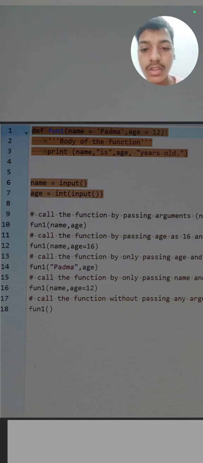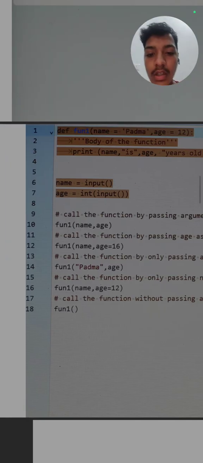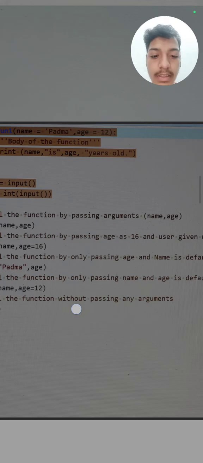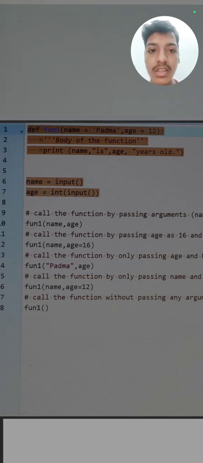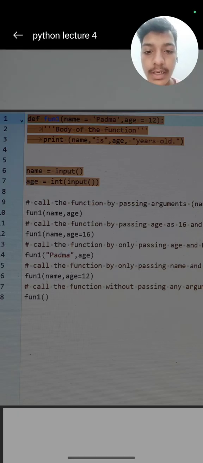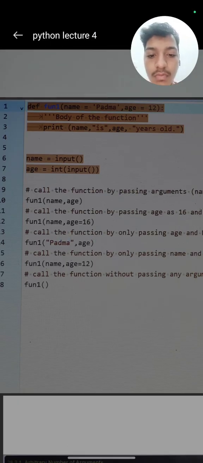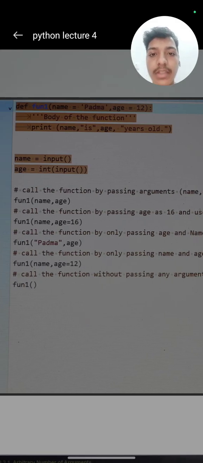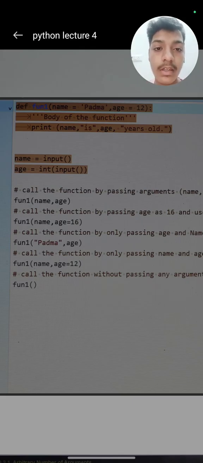This is the user given name which we have taken from the user, and age as 16, so comma age is equal to 16. So we can also pass the argument like this. Then we have to call the function by passing only age, and name is default. The default name is Padma, this is the default argument. Then we will call the function without passing the arguments. So I think it's now clear, the difference between default argument, positional argument and keyword argument.